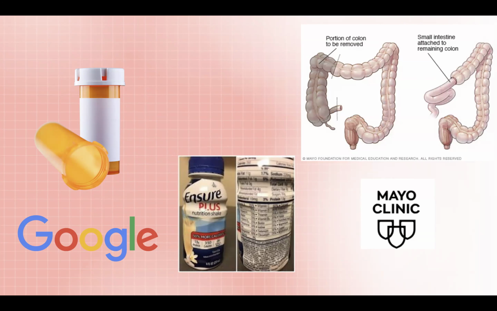For very severe cases, a liquid diet can be used, which can help reduce the inflammation by not feeding the bacteria. But this is only a temporary measure until the inflammation goes down. Finally, in very severe cases, colectomy, sorry, which is a surgery where part of the colon is removed where there's severe ulcerative colitis.